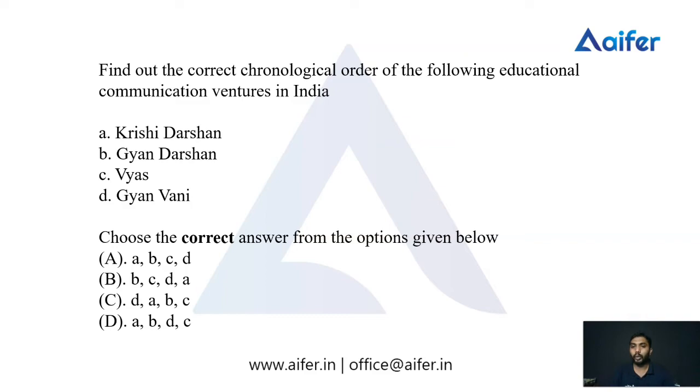Out of these four educational communication ventures, we have to arrange them in chronological order. When we read the question, we have to identify very clearly that the question is regarding the chronological order. So we have to arrange these four ventures in the order of when they started, or when these communication ventures were set up.